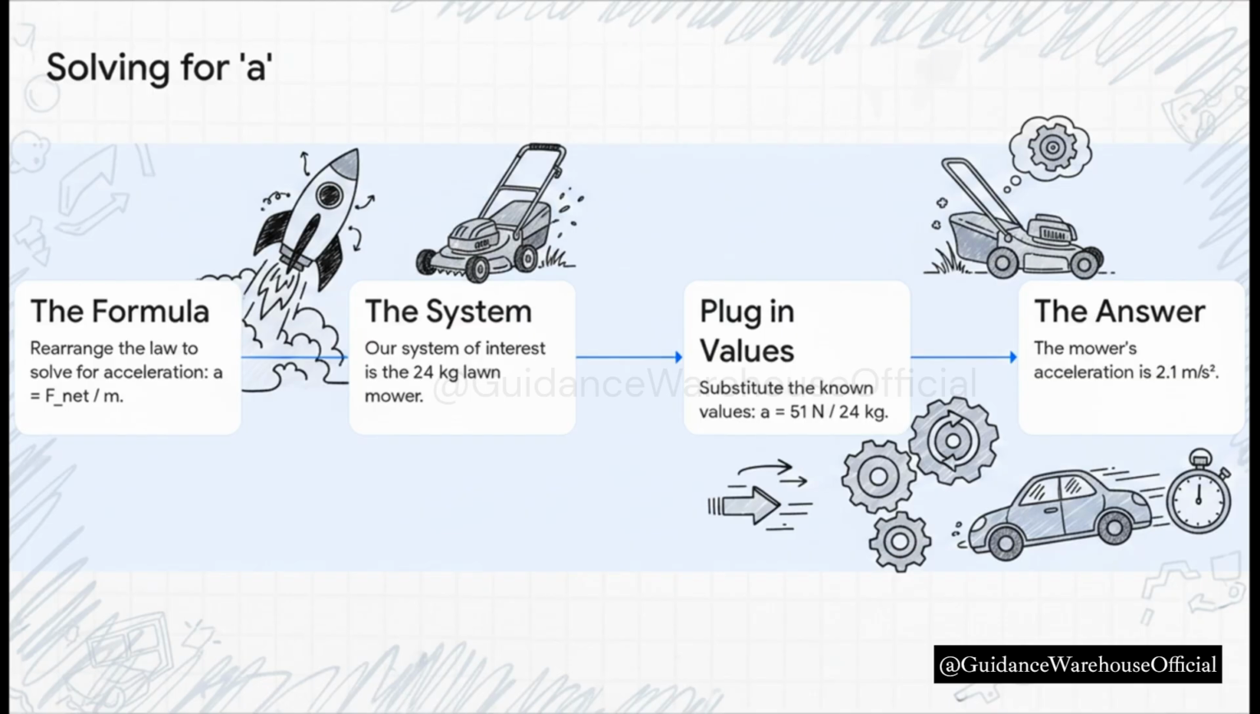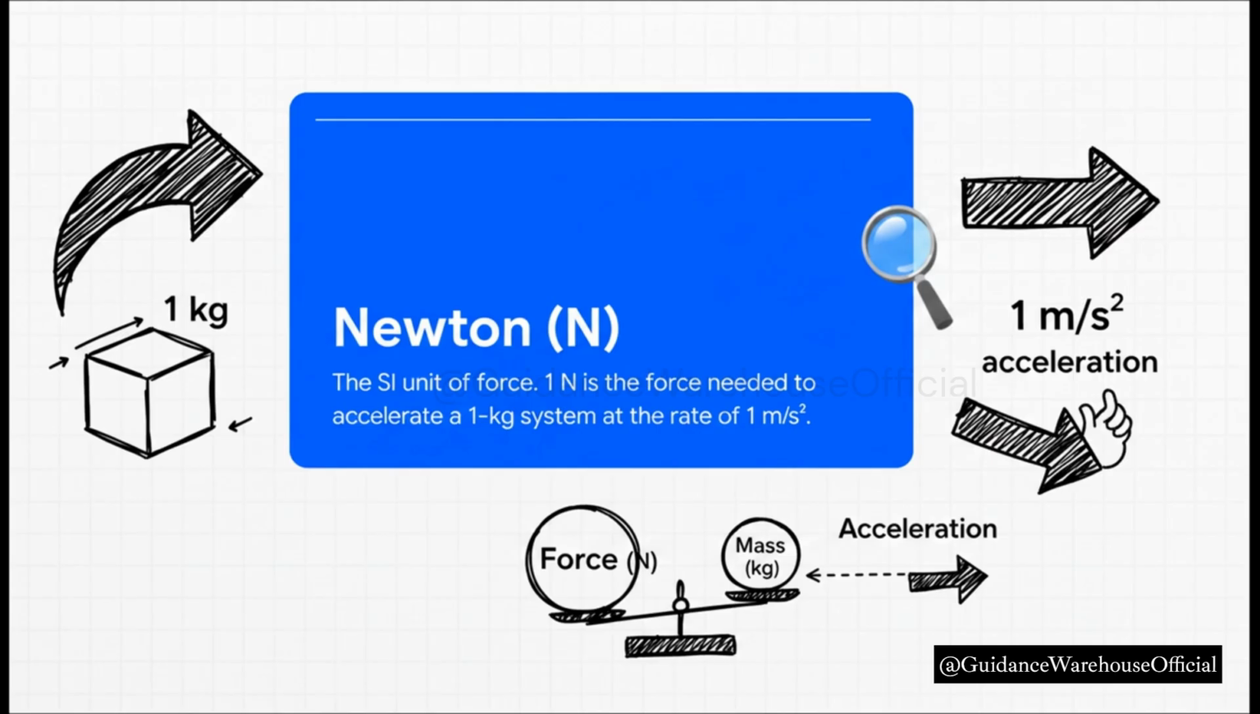Step two, what's our system? Easy, it's the lawnmower. Now, step three, we just plug and chug. We substitute in the numbers we know. 51 newtons divided by 24 kilograms. And step four, we calculate the result, which gives us an acceleration of 2.1 meters per second squared. And there you have it. Simple as that.